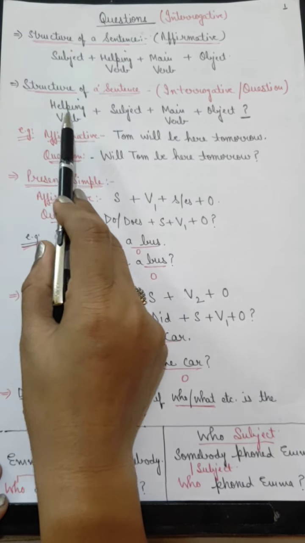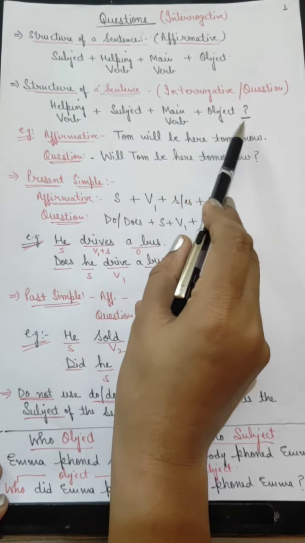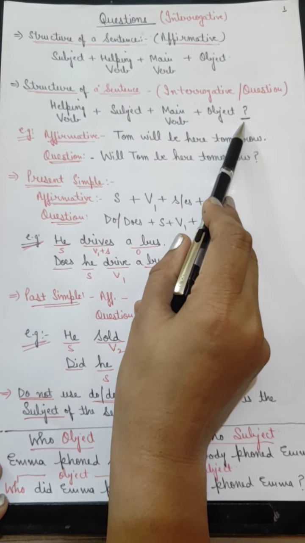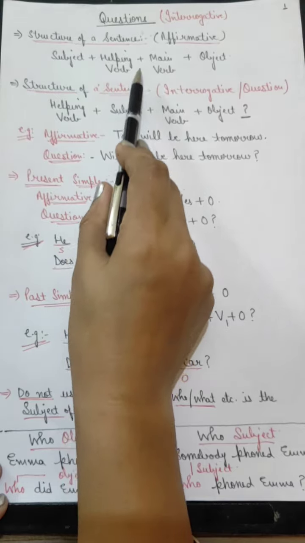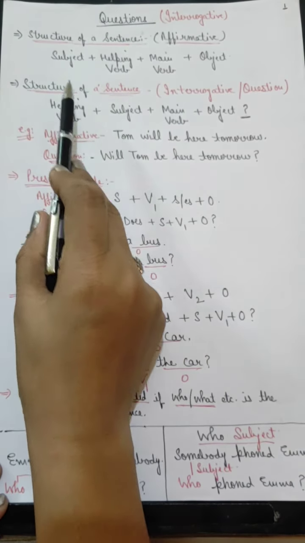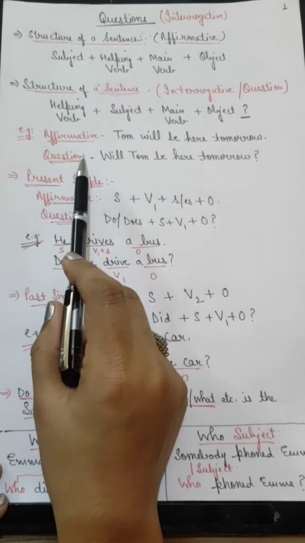So the structure becomes helping verb, subject, main verb, object, and the most important part of an interrogative sentence or a question is the question mark. It is always followed by a question mark. So the change in the structure is that the helping verb comes before the subject in a question or interrogative sentence.